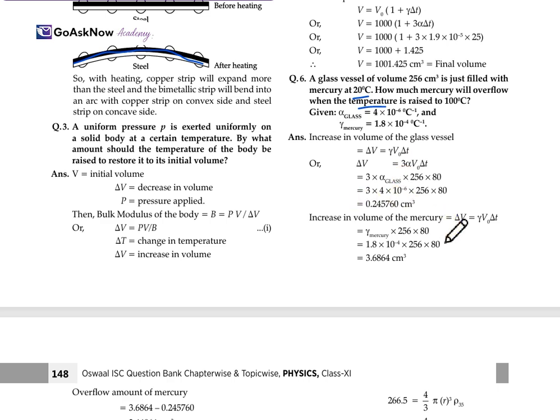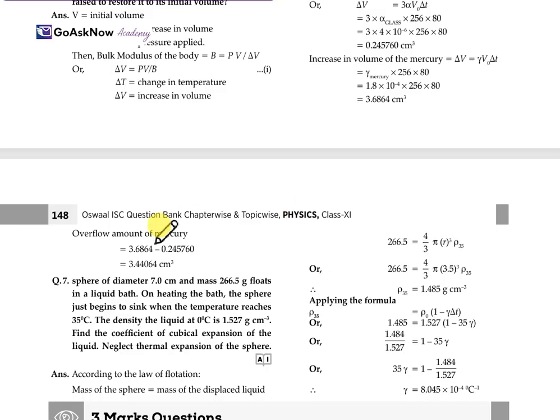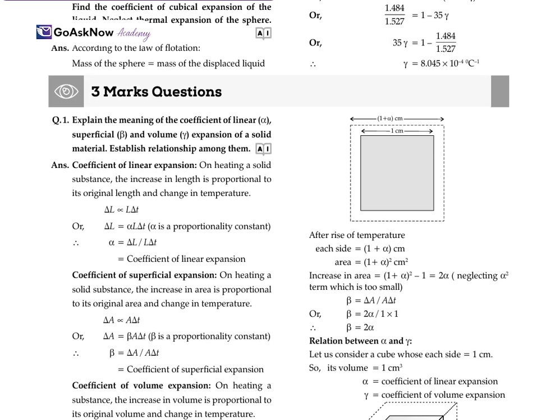So the increase in volume that we have to find for the mercury will be delta V equals gamma V naught delta T. So we substitute all the values, and for the mercury we get the value 3.6864 centimeter cube. The overflow amount of the mercury will be found by subtracting the two volume values. So we get the overflow amount of mercury as 3.44064 centimeter cube. So this was the 2 marks question.